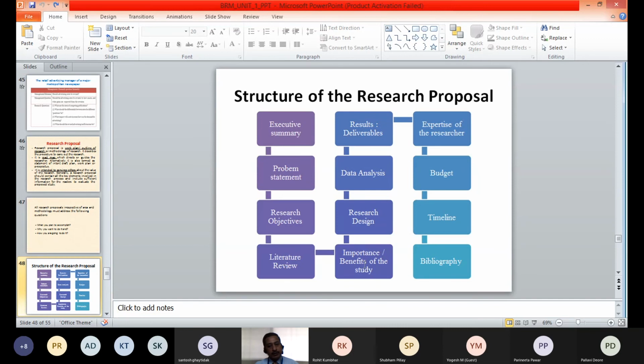Then how much time it will take for the actual survey or collecting the information, how much time to analyze the information, and how much time to interpret the results. All those timelines can be provided stage wise. And the last one is bibliography.